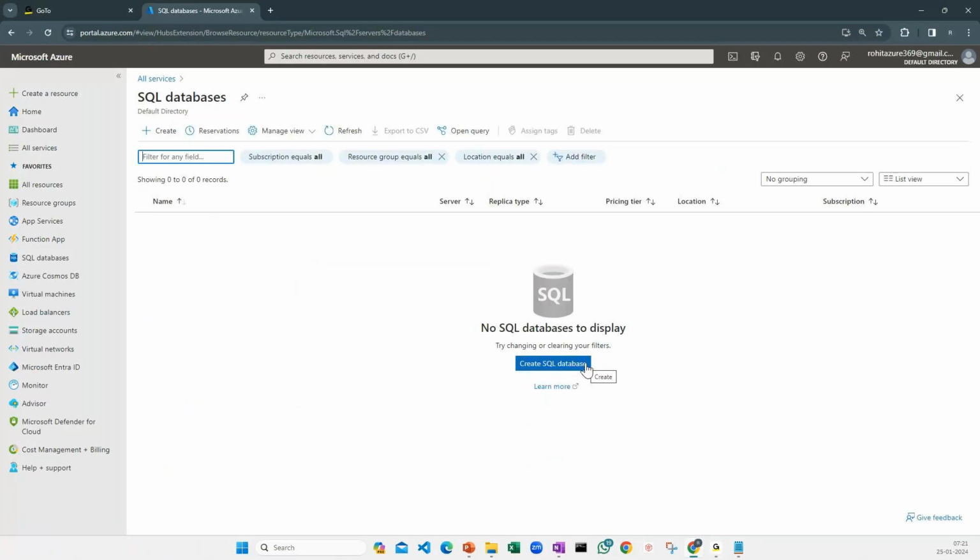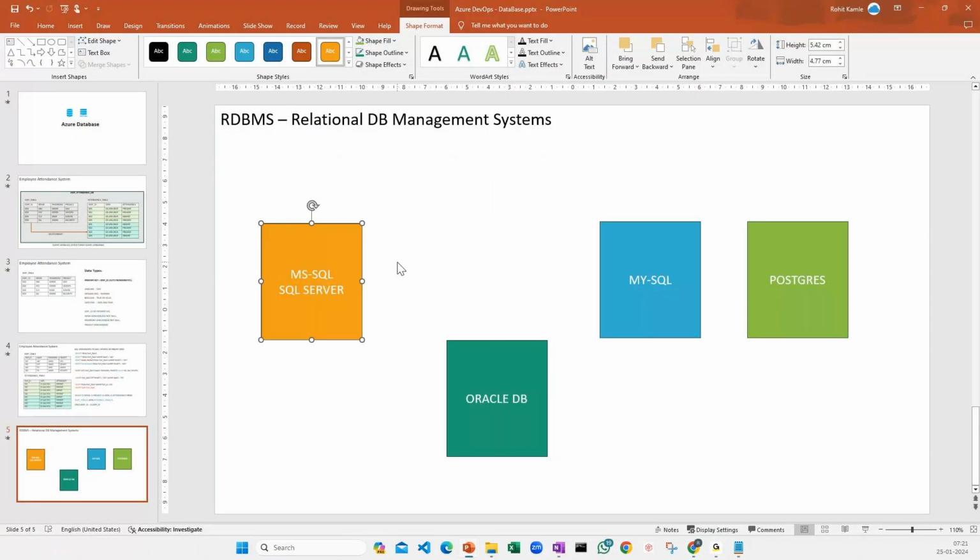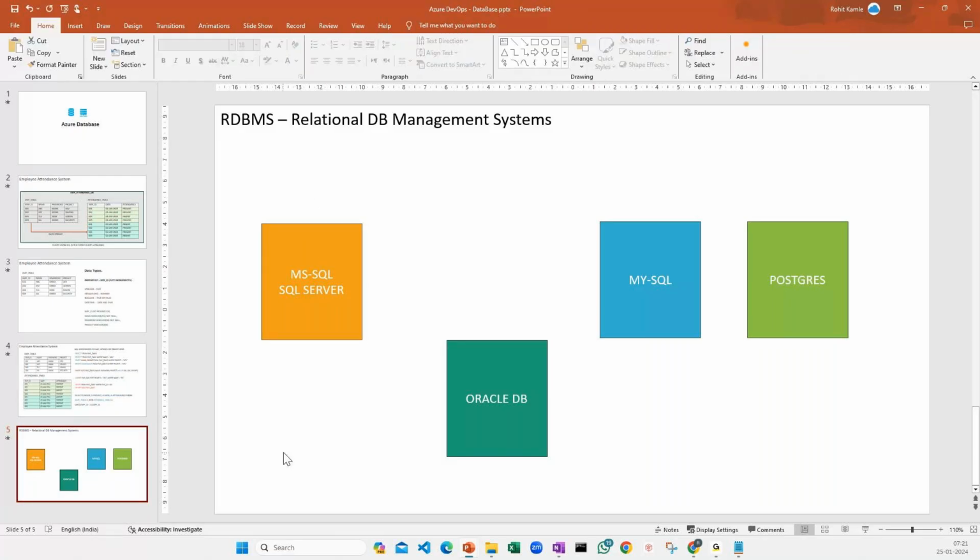Now when I create a database, generally what happens, you will get an instance of a database. Oh, sorry, an instance of SQL Server. On top of this SQL instance, you can really have something like a database here. Okay? So this is a database which is inside this server. Like this one, you can have multiple databases inside your SQL Server. Multiple databases.